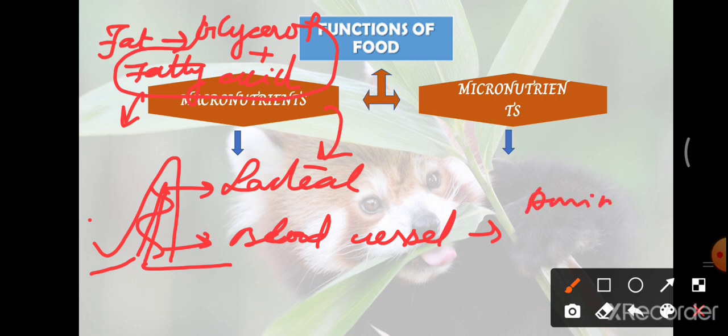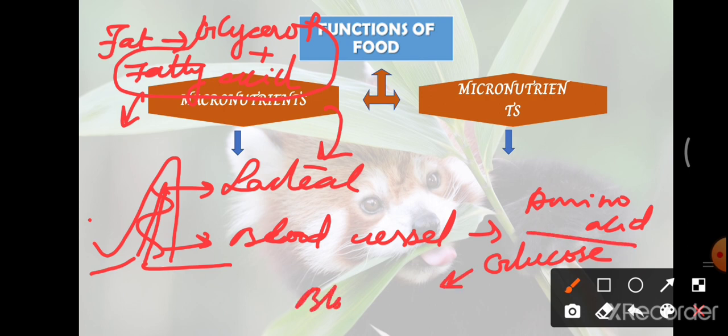Okay, so the end product of protein is amino acid, and that of carbohydrate is glucose. So it is absorbed through the blood vessels which are surrounding the lacteal, and only the lacteal can absorb the glycerol and fatty acid. These amino acids and glucose are taken up by the blood.